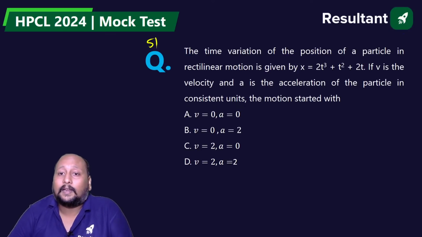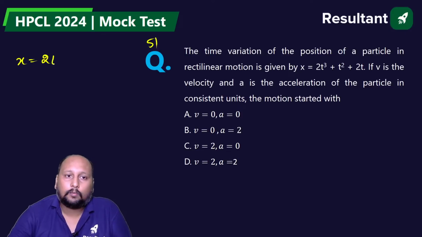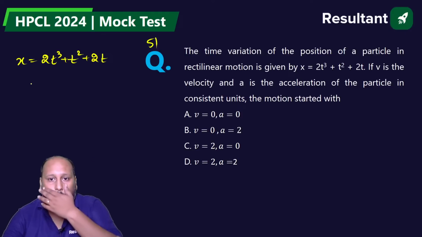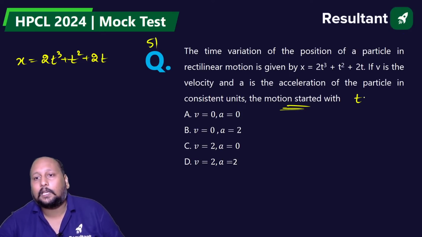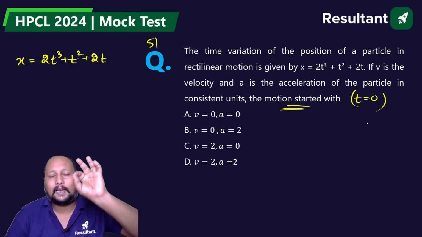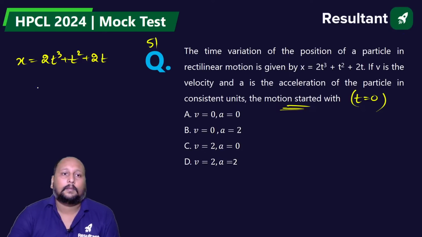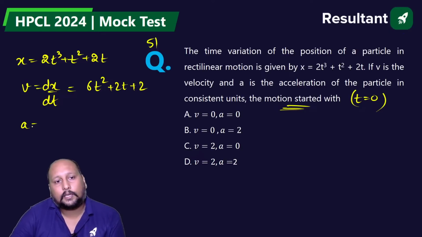Okay, so we have a function of displacement given: x is equal to 2t cube plus t square plus 2t. They're asking what the velocity and the acceleration are at the start, that means when t equal to 0, what are the values of v and a. Differentiate, get the answer. Velocity is equal to dx by dt, which is 6t square plus 2t plus 2, and acceleration is dv by dt.